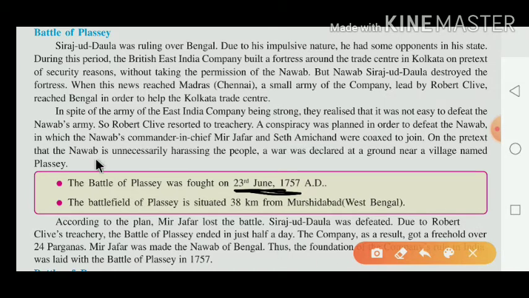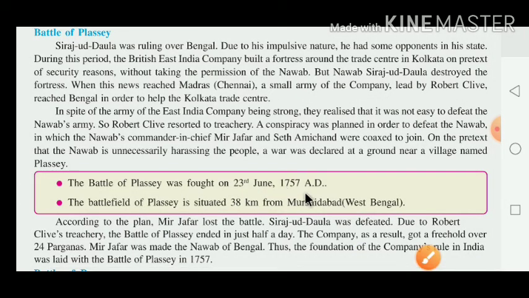1757. Where is this place located? The battlefield of Plassey is situated 38 km from Murshidabad, in West Bengal. According to the plan prepared by Robert Clive, Mir Jafar lost the battle and Siraj Uddola was defeated in the Battle of Plassey.